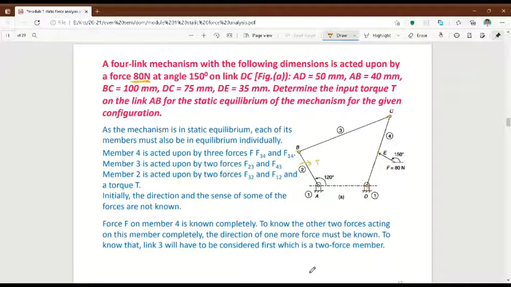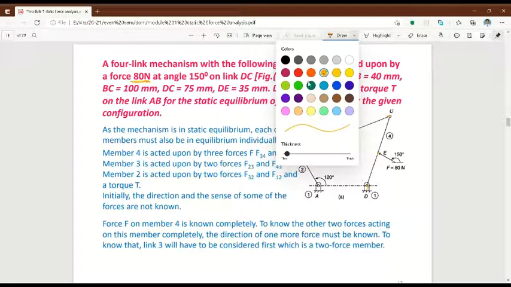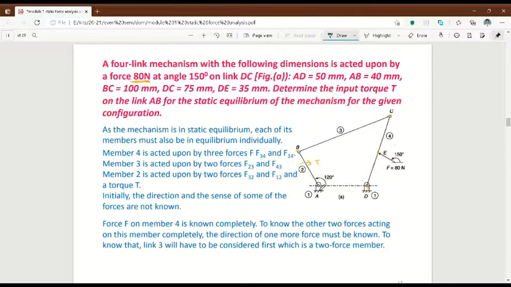First mark point A. Everything should be according to dimensions.